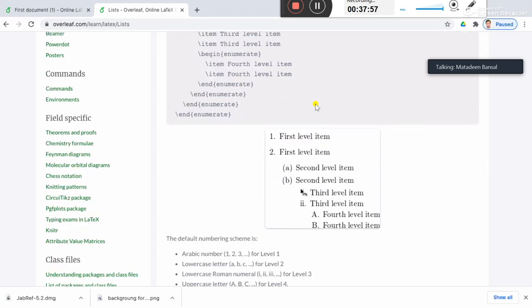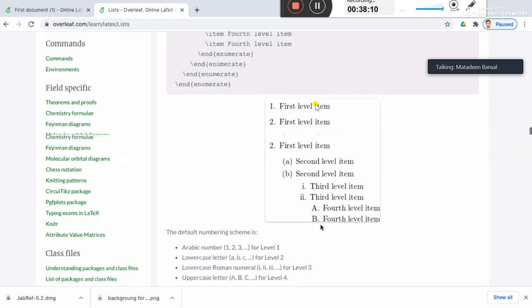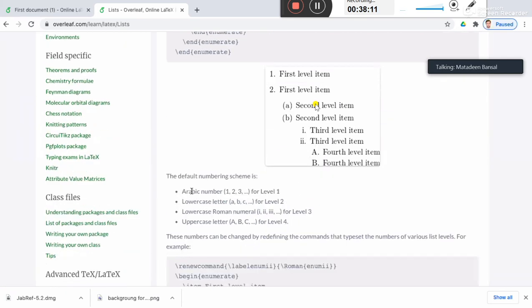At the third level, lowercase Roman numerals will be used. And at the fourth, capital A and B will be used. So at the first level there are Arabic numerals, lowercase letters for level 2, lowercase Roman numerals for level 3, and uppercase letters for level 4.